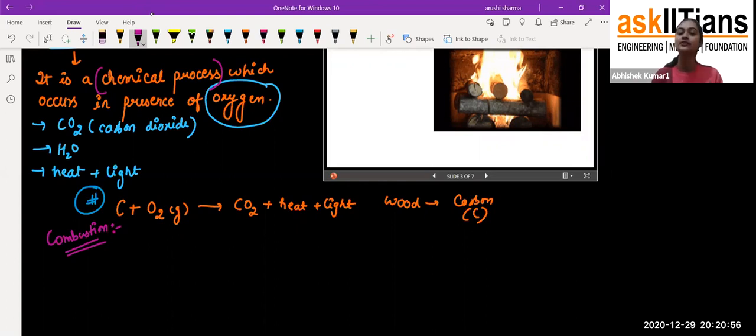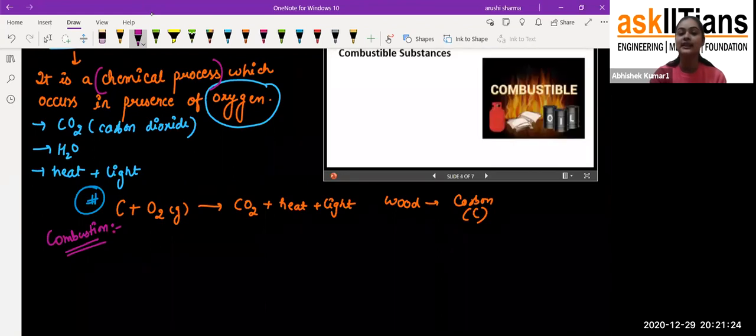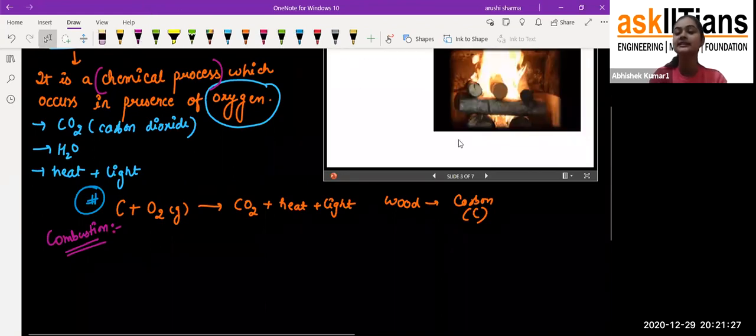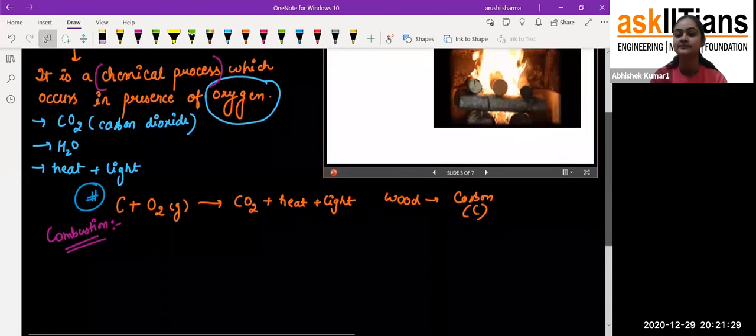So students, even though combustion is also a chemical process, that means you are not getting the reverse of it. That means you are getting some changes after the reaction. Like if carbon is there, what will happen now? Carbon is converting into carbon dioxide. So that's how it is a chemical process. After the reaction you are going to see some changes there. So this is combustion. Fine.